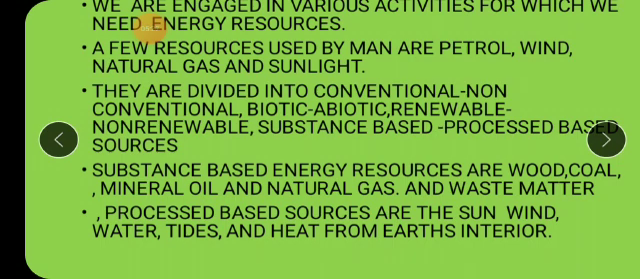In our country also we have geothermal power plants. The way we have hydroelectric power plants, we also have geothermal power plants, where the heat from the earth's interior, from the inside of the earth's crust, is used to produce the electricity.